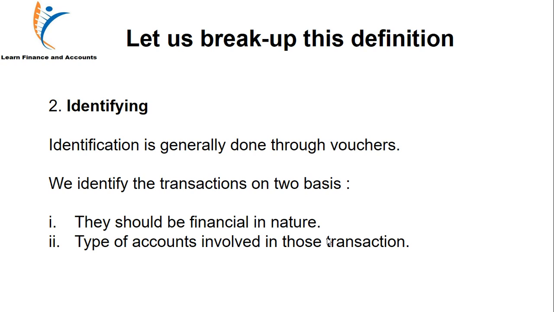Suppose another person goes to a bank to withdraw cash. He gives a check. That check is a voucher now. Earlier the deposit slip was a voucher, now a check is a voucher. So a voucher is any instrument on the basis of which a transaction is done. So this was the second term.